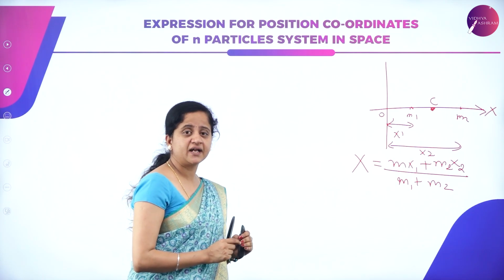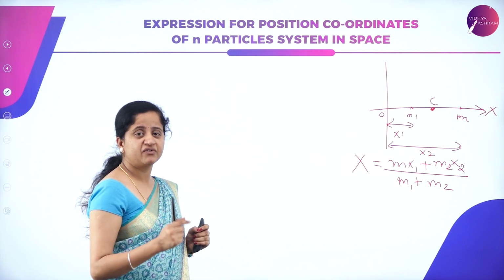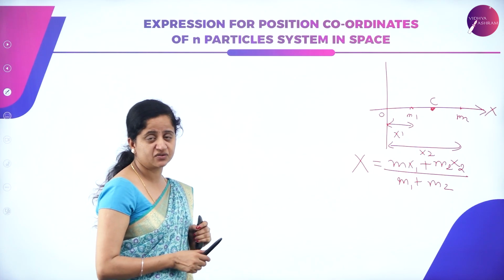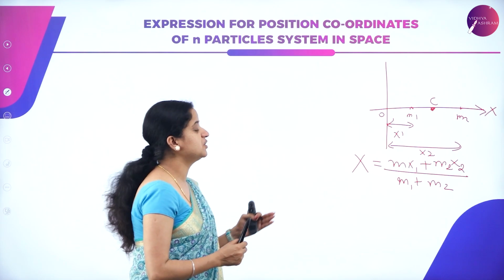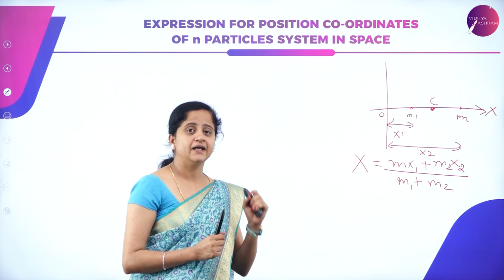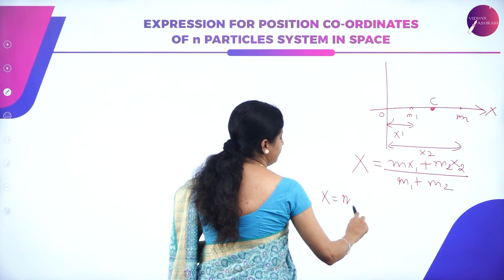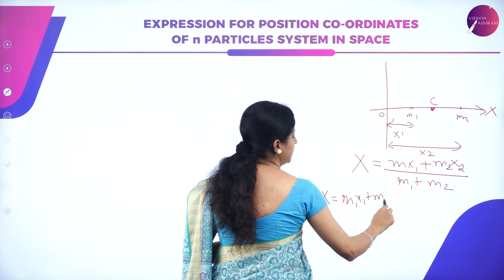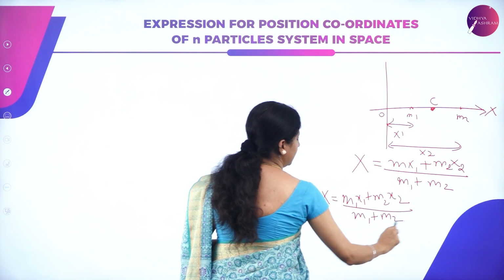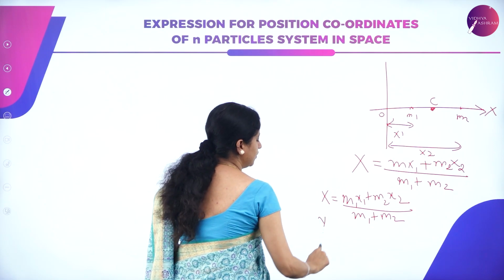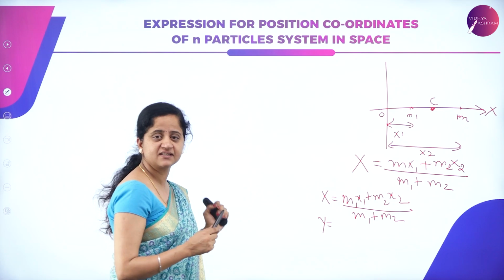So we can also write the position coordinate of two particles along x direction, y direction and z direction. The same way we can write the expression for the position coordinate of two particles in space. Along x direction it is m1 x1 plus m2 x2 divided by m1 plus m2, and since we are talking about position coordinate in space, it will have three dimensions, that is along x axis, y axis and z axis.